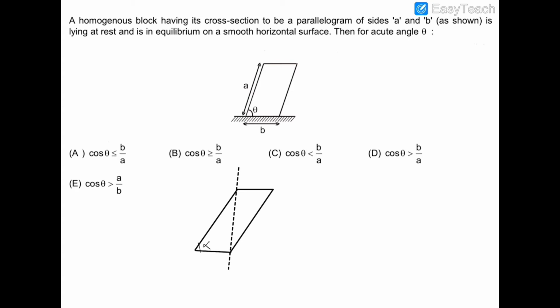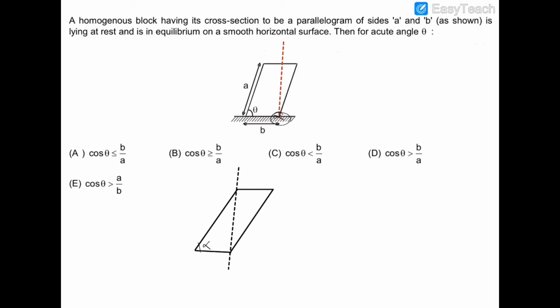Now you can see that initially we draw a vertical line passing through this point of the block, because this block will topple about this point only.